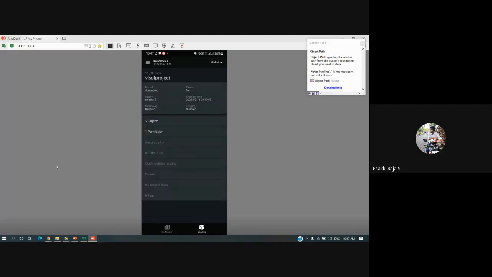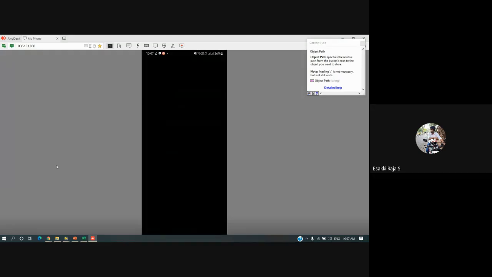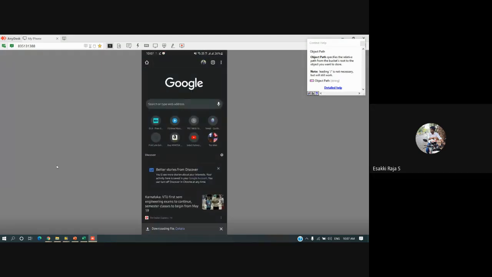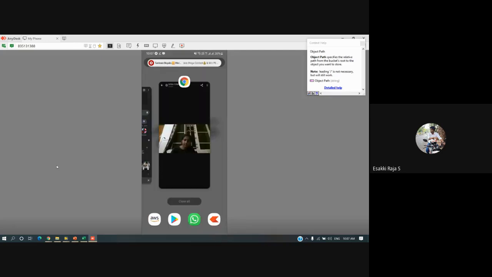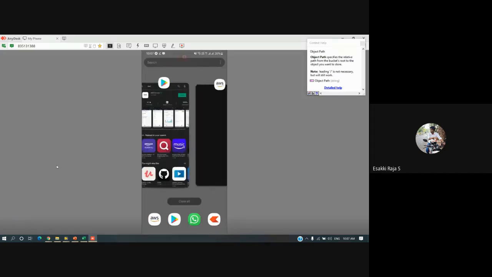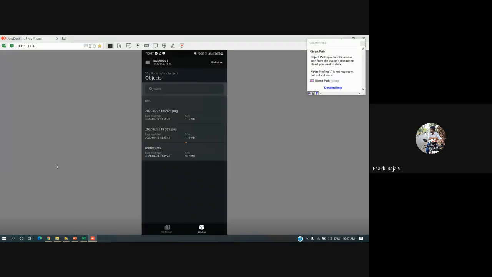So here you can see a few objects are there. If I open this, yeah, the file has been downloaded, and I can see that file. Okay, so in this way every file will be uploaded and we can see it in the AWS cloud.